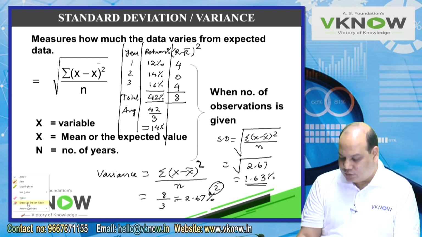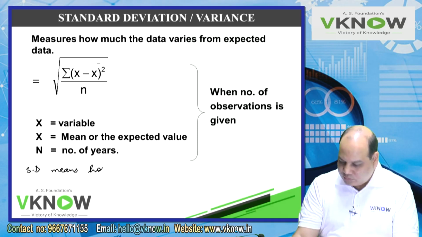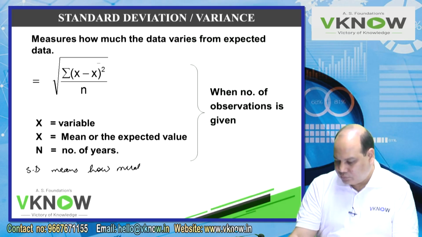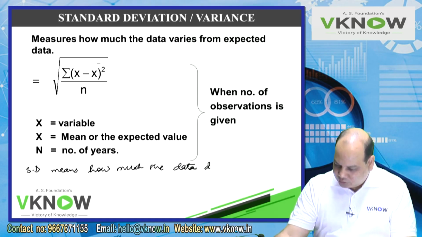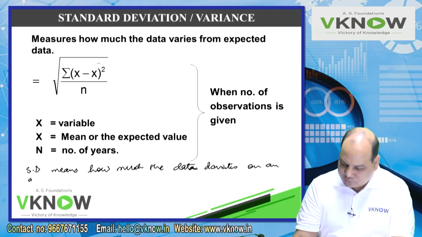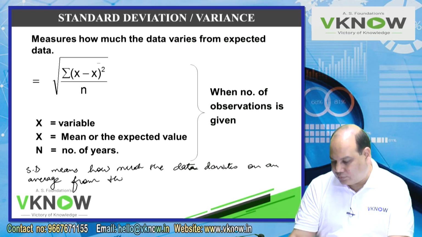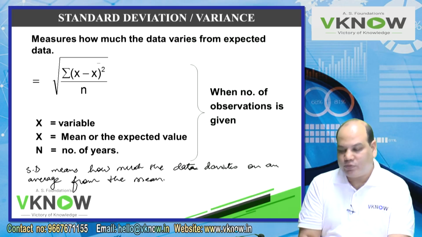Now I am going to erase it. So what does standard deviation tell you? The standard deviation means how much the data deviates on an average from the mean.